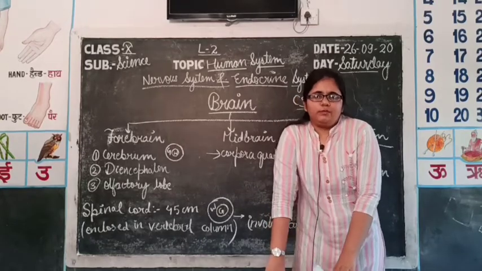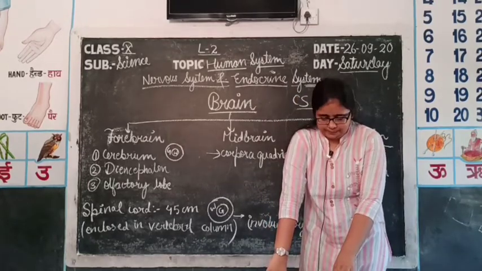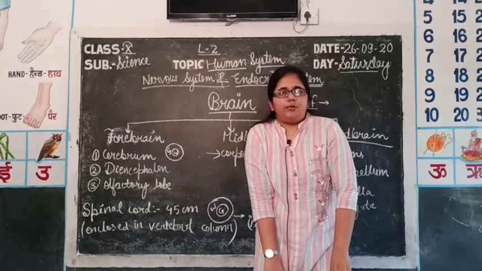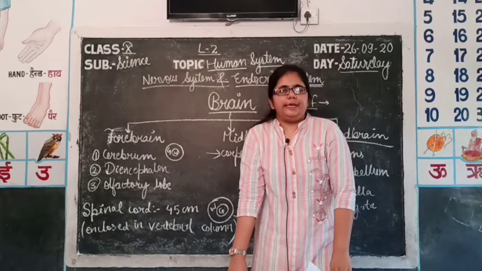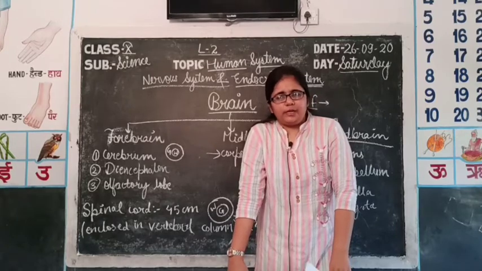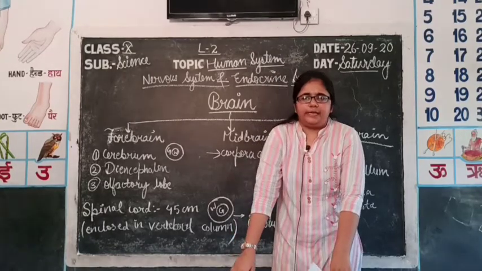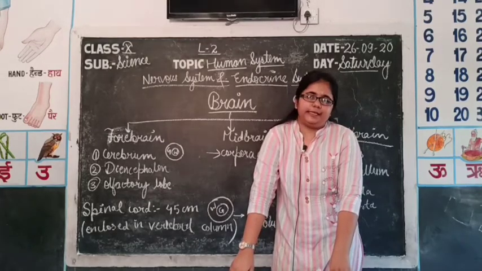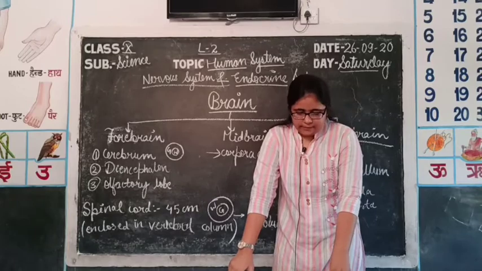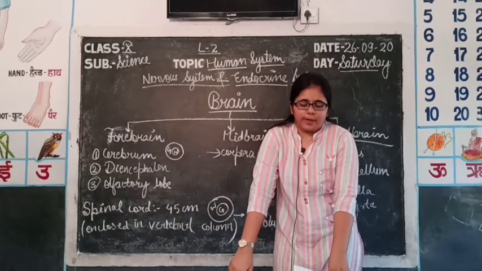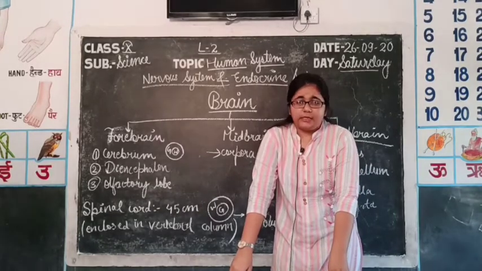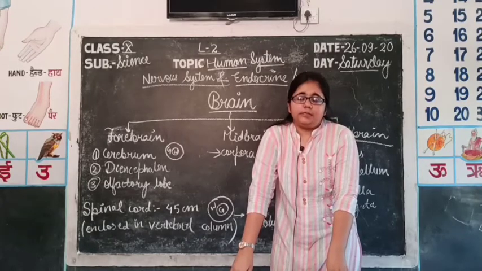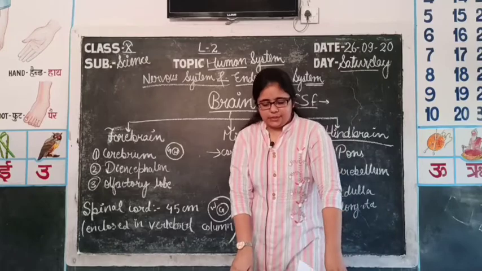Buoyancy is a force which acts upward by a fluid on the body. So by the force of buoyancy, the downward gravitational force on the brain decreases, and that's why the weight of the brain, that is 1.5 kg, decreases to 0.18 kg by the help of CSF, that is the cerebrospinal fluid. It is a clear fluid and alkaline in nature, that is CSF is basic in nature.